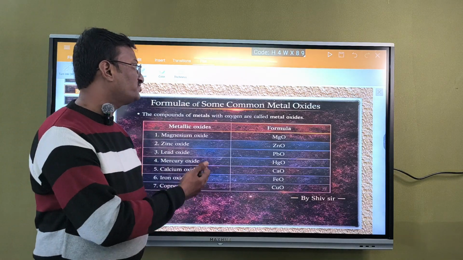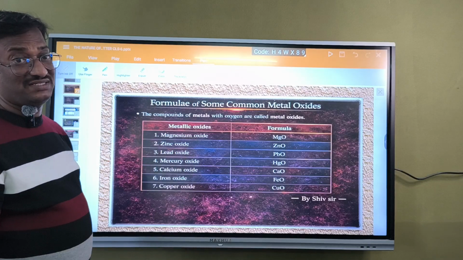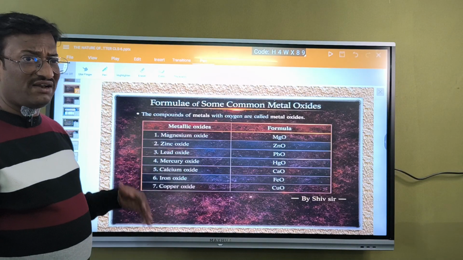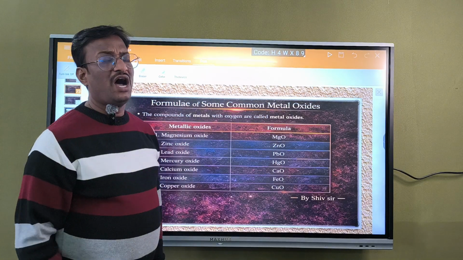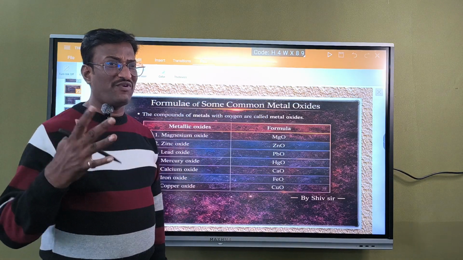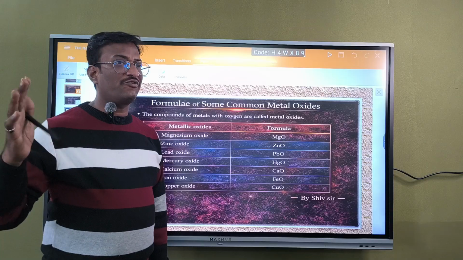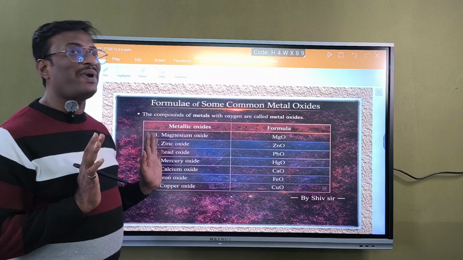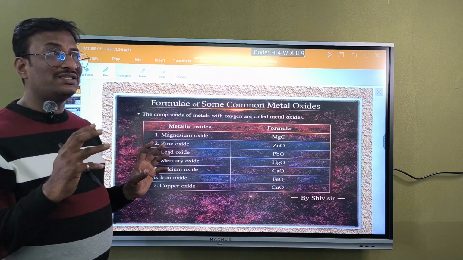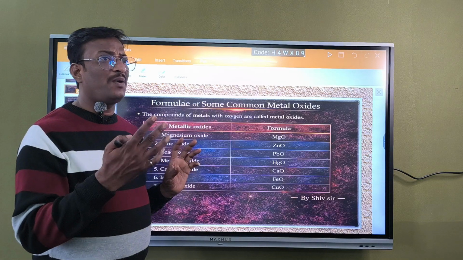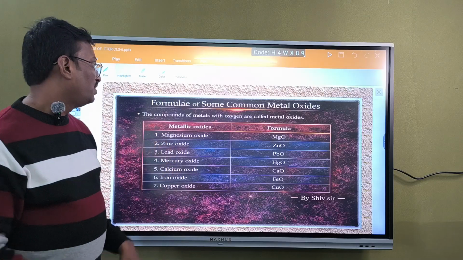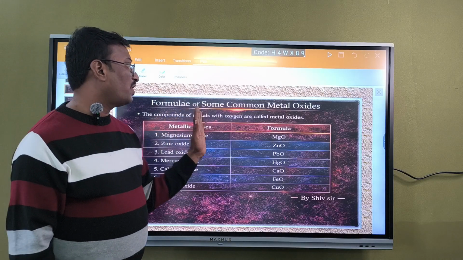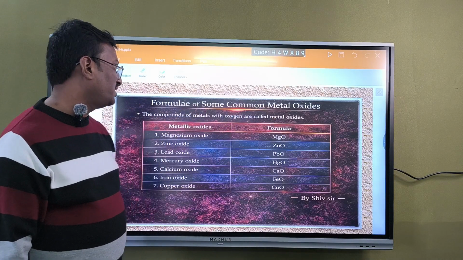Next thing is formula of some common metal oxides. Before that we have studied metal sulfides. Metals react with oxygen to form metal oxides. How they are going to react, how they are going to be formed, everything I will tell you in our future classes. You just keep it in mind. What the metals will form, how they form, what different kinds they can form, that is what we are discussing now. Right. Compounds of metals react with oxygen to form metal oxides.